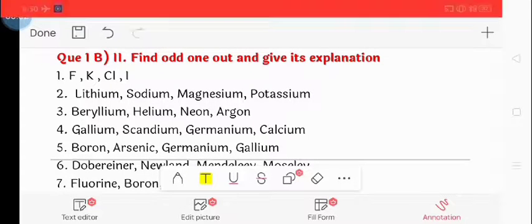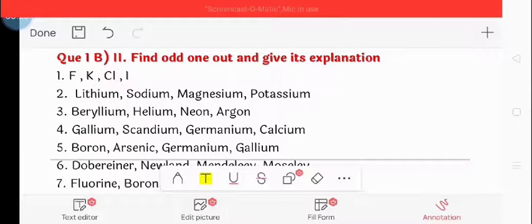Hello everyone. Today we are going to discuss question number 1B. Find the odd one out and give its explanation. We have to explain why it is the odd one. So the first question is fluorine, potassium, chlorine and iodine.